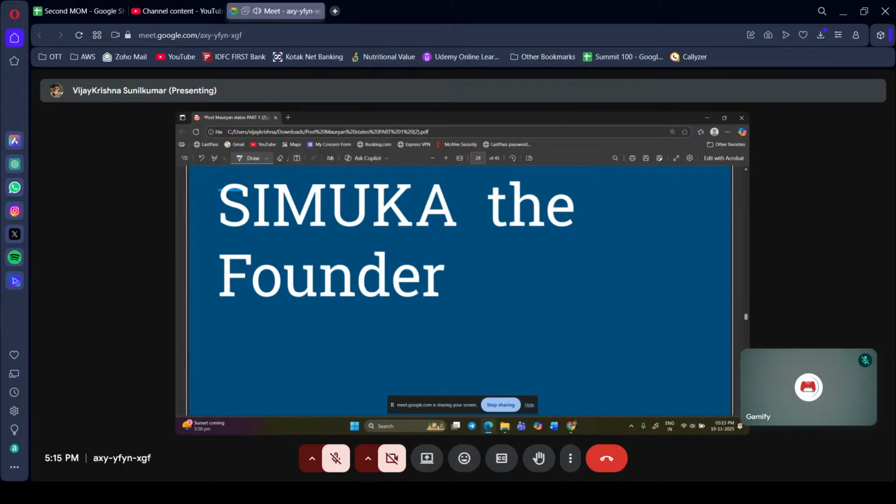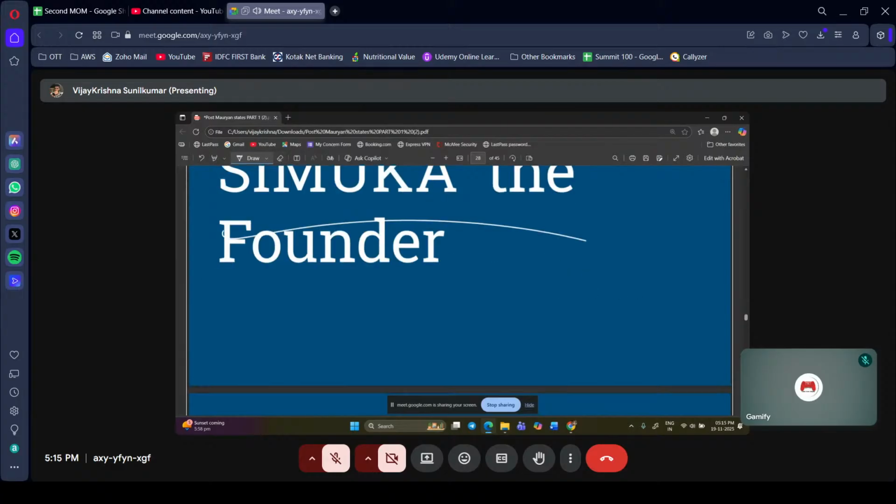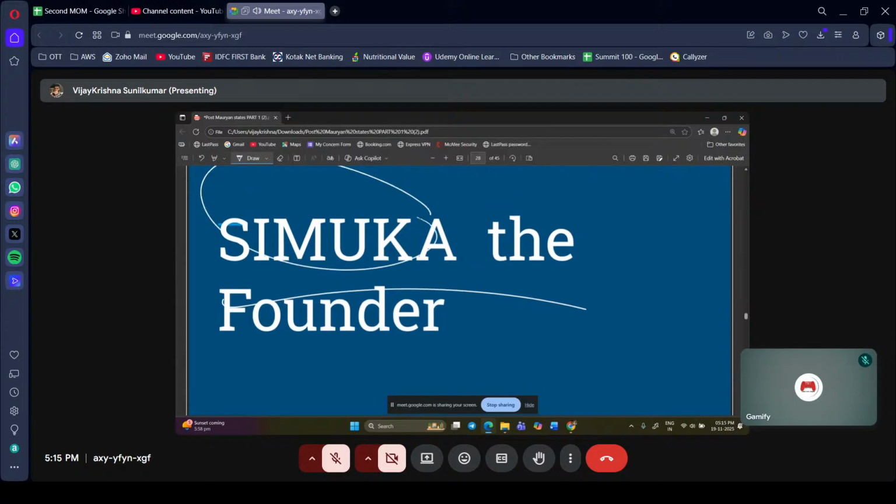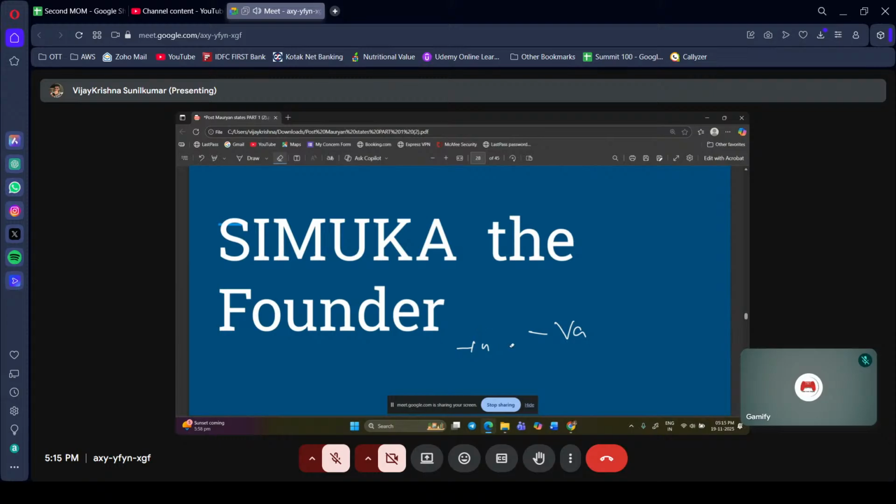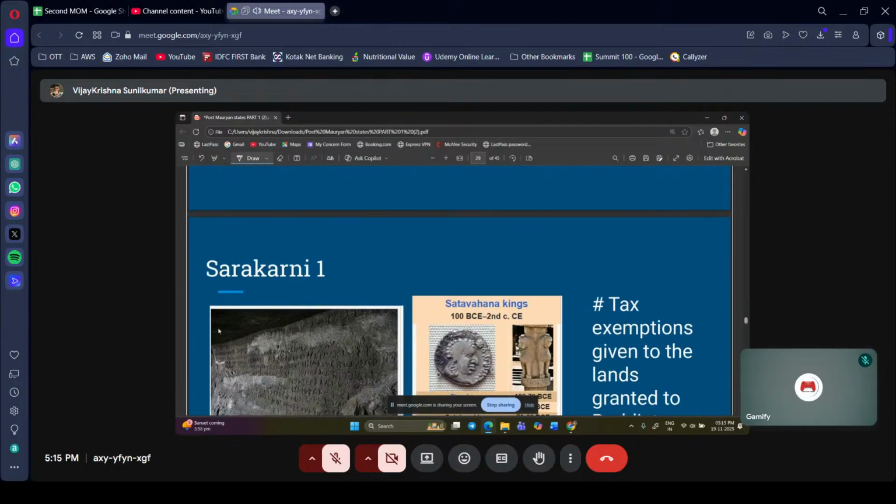First and foremost, Simuka is the founder. This can be a potential question. They will say Gautamiputra Satakarni or Vasishthiputra Pulumavi and easily change the name, saying they are the founders. But Simuka is the founder.